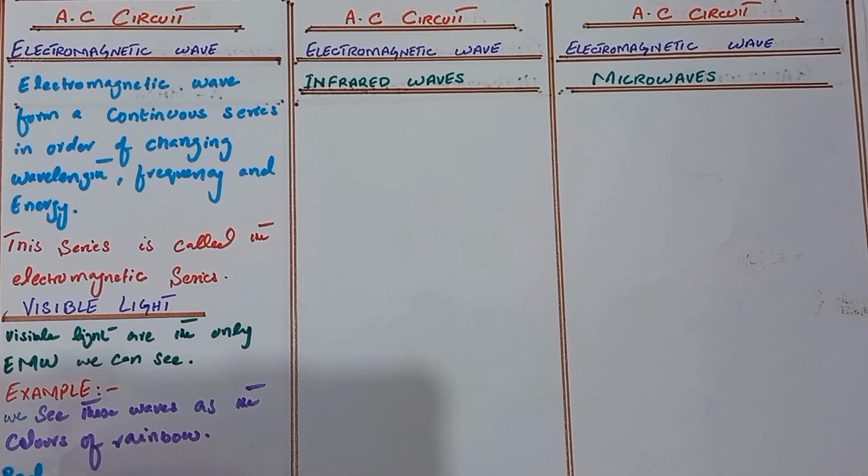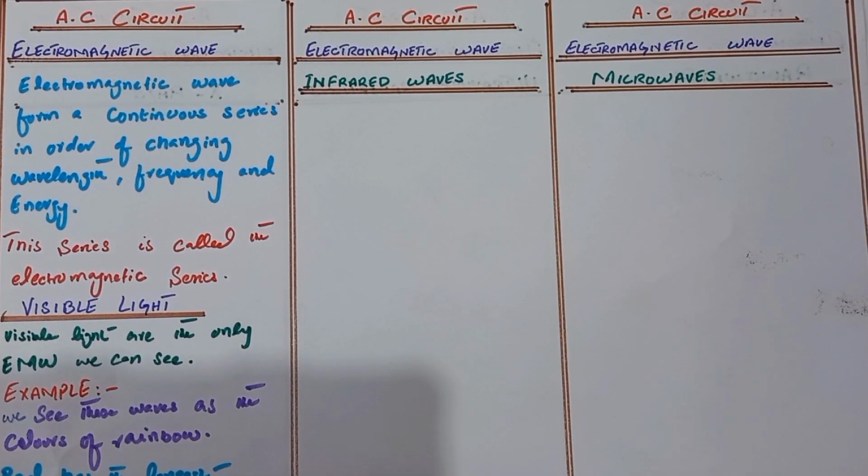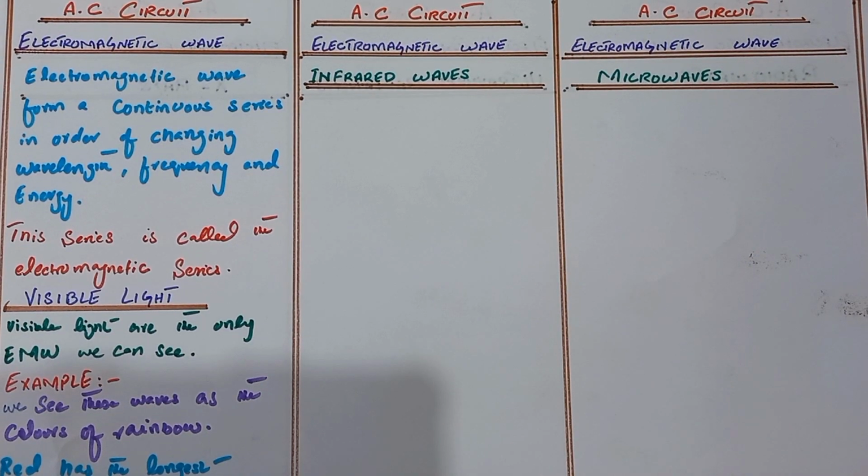Red has the longest wavelength and violet has the shortest wavelength. These are the electromagnetic waves. Electromagnetic waves form a continuous series in order of changing wavelength, frequency, and energy. This series is called the electromagnetic series.